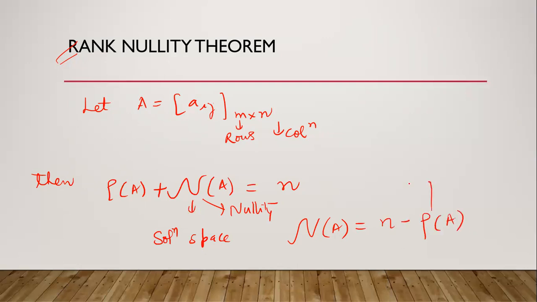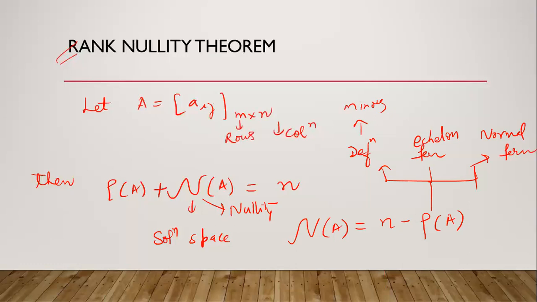And rank of A we can find in any of three ways. First, by the definition, with the help of minors. Second is with the help of echelon form. And third is with the help of normal form. We can go by any of the ways. Now we have some important examples which were asked in previous years.